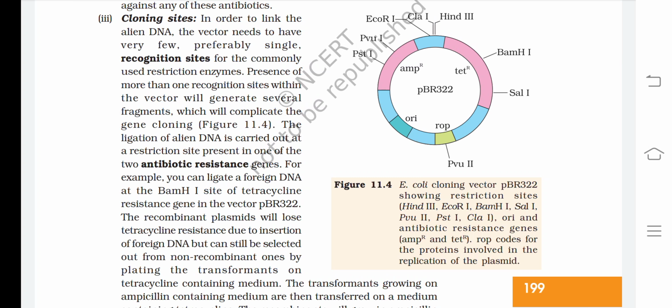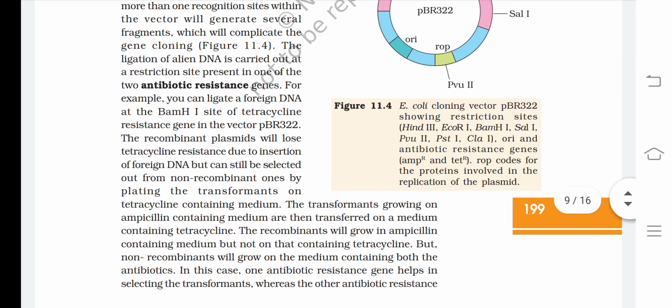resistance genes. For example, you can ligate a foreign DNA at the BamHI site of the tetracycline resistance gene in the vector pBR322. The recombinant plasmids will lose tetracycline resistance due to insertion of foreign DNA, but can still be selected out from non-recombinant ones by plating the transformants on tetracycline containing medium.